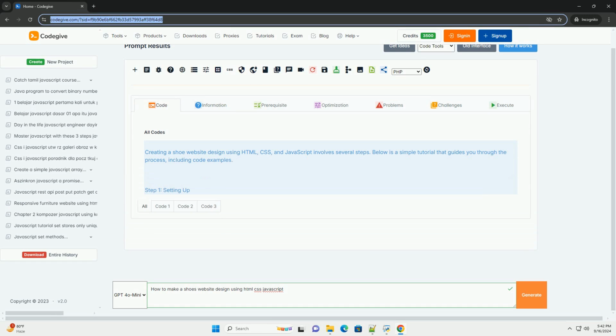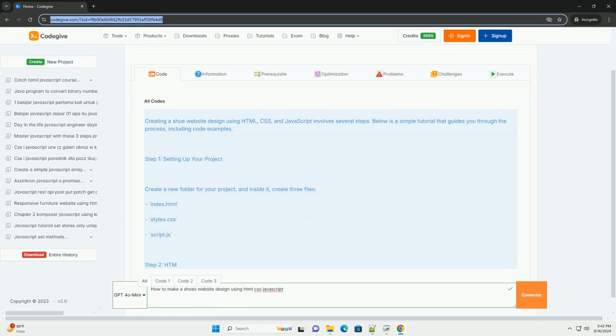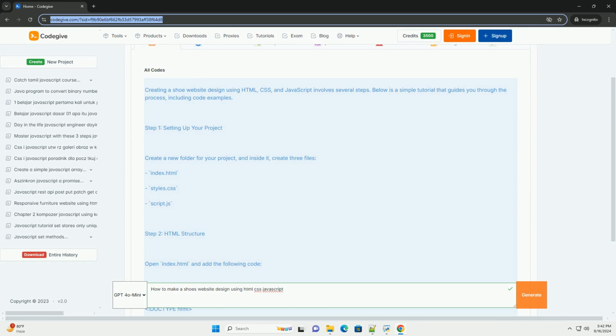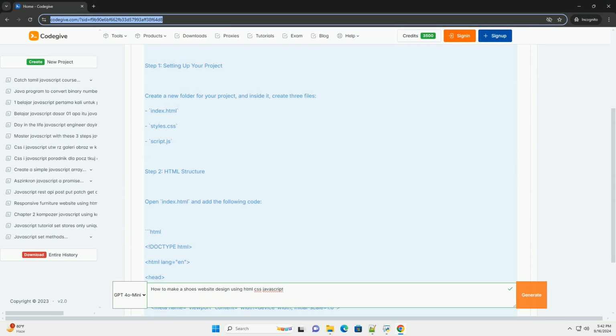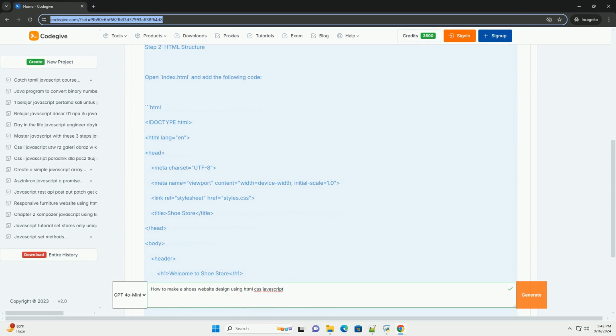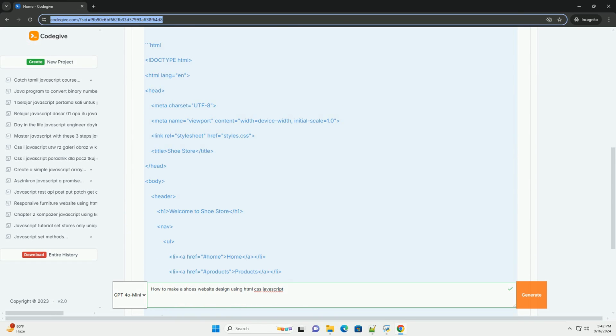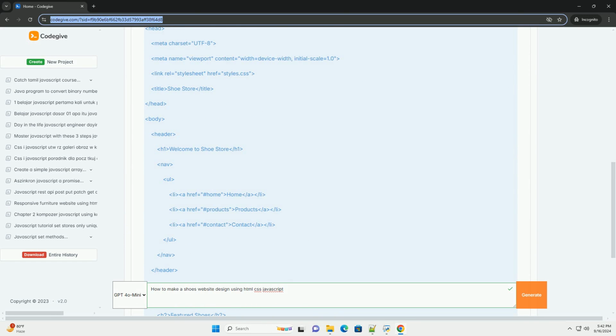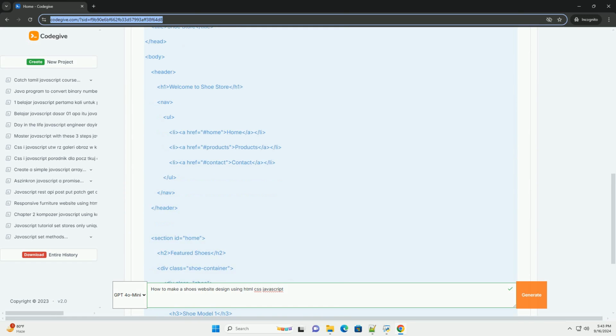Link in description. Creating a shoe website design using HTML, CSS, and JavaScript involves several key steps. First, plan the website structure, including essential pages like the home page, product listings, and contact information.